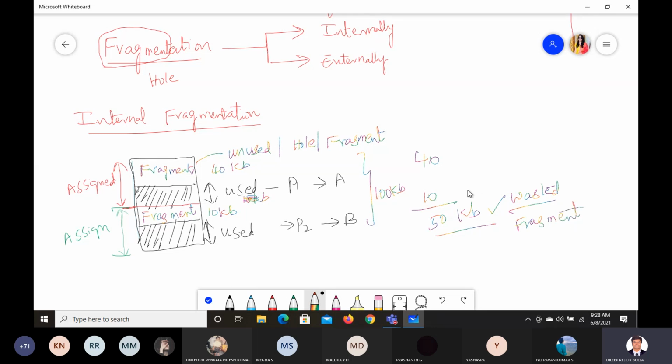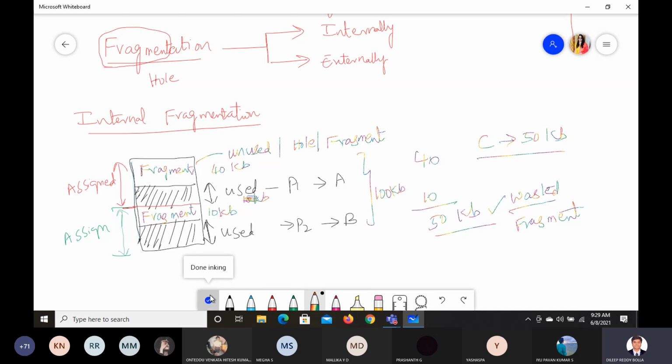Now let us say process C is there. Process C is of 50 KB. It needs memory. Now we have 50 KB of memory. Can we give that to this memory? There is some new process of 50 KB. We need that. Can we use that or not? No, right? It is not possible. So this is the problem of fragmentation.